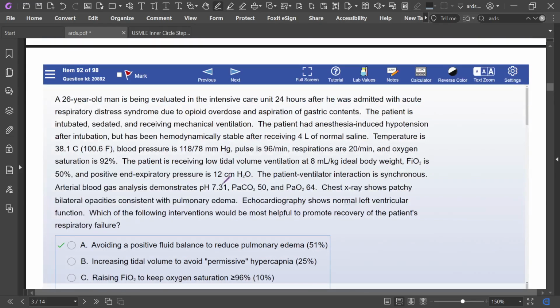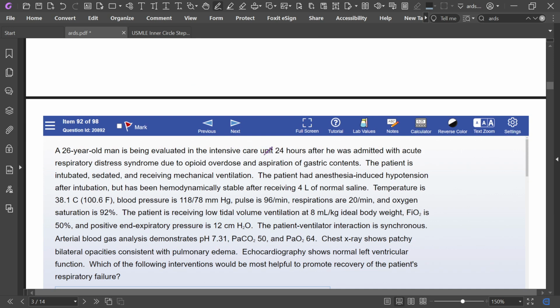Okay, look at this question now. This 26-year-old man is evaluated in the ICU 24 hours after being admitted with ARDS. He has ARDS due to opioid overdose and aspiration of gastric contents. The patient is intubated, sedated, receiving mechanical ventilation, hemodynamically stable after one liter of normal saline.